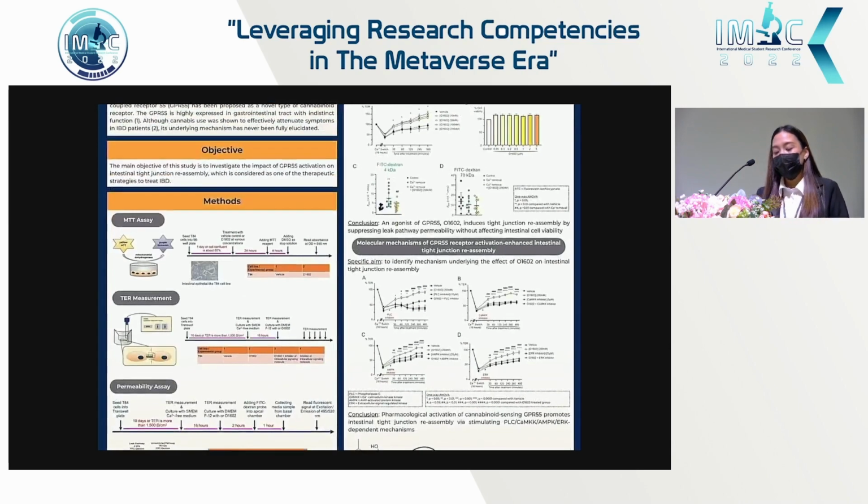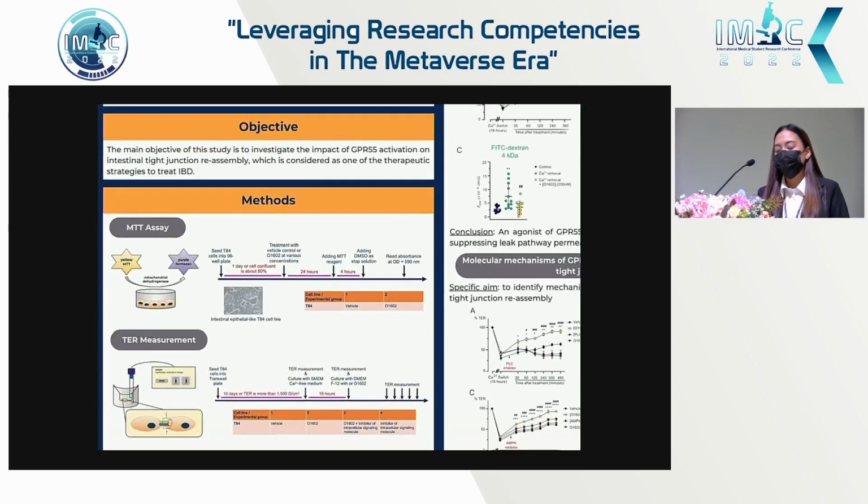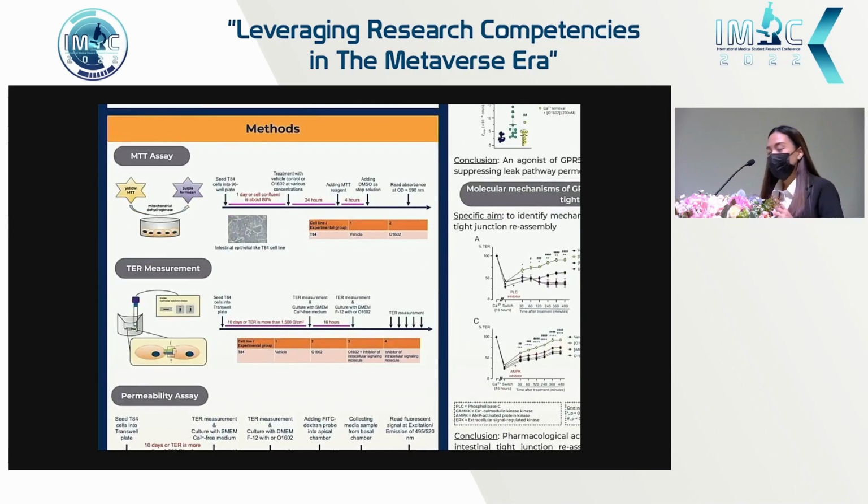And T84 cells were used as our in vitro model. Firstly, the MTT assay was used to assess the toxicity of GPR55 activation by measuring the mitochondrial dehydrogenase activity.